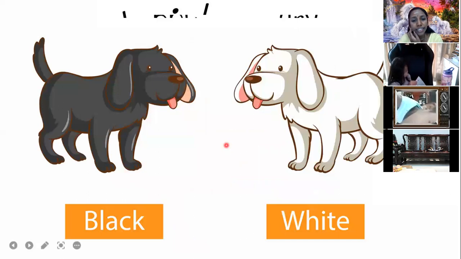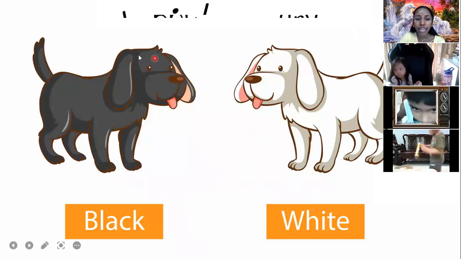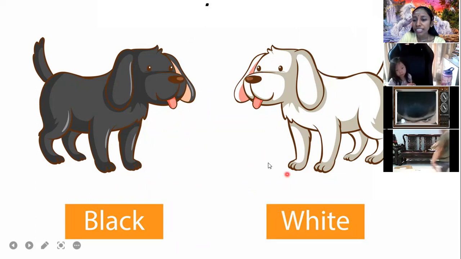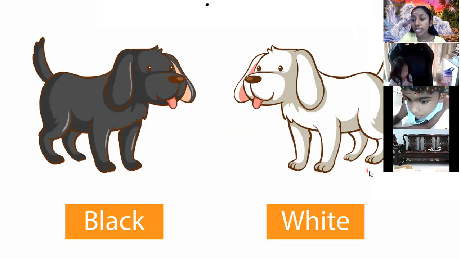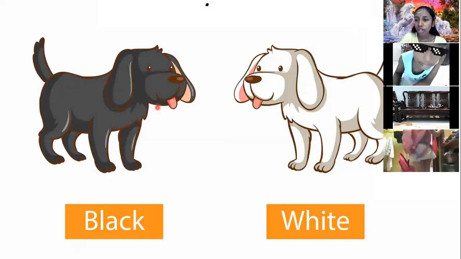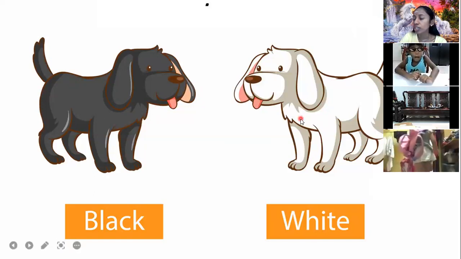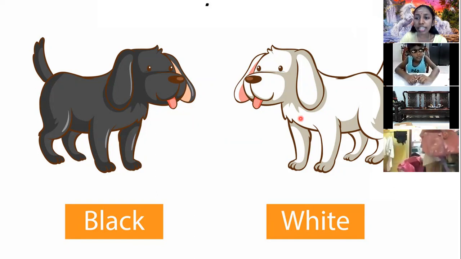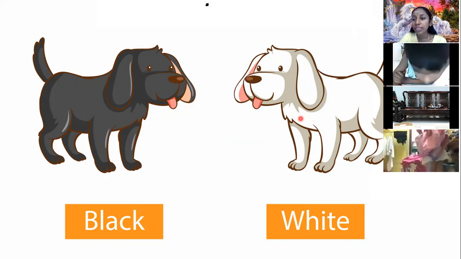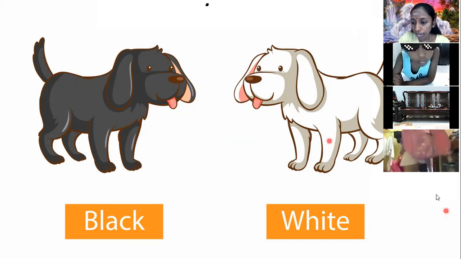Okay. Oh, look at the cute dog here. We have two types of dogs. What color is this dog? White. Black. And what about this? Black and white. So you see, if we want to describe the color of an animal or anything, any noun, we say this is a black dog, or this is a white dog. Okay, that's how we differentiate things by saying out colors.